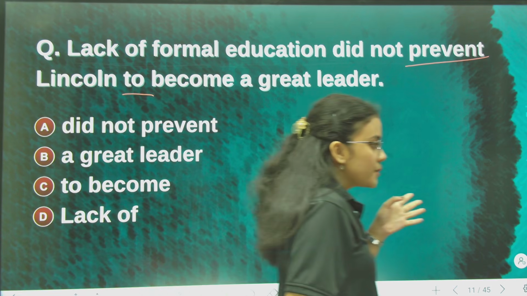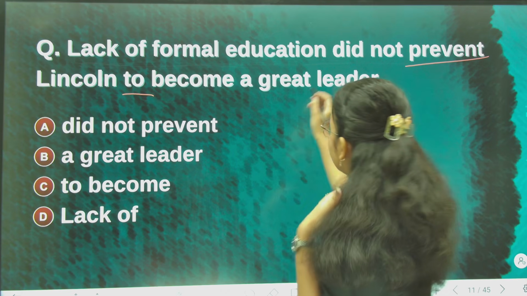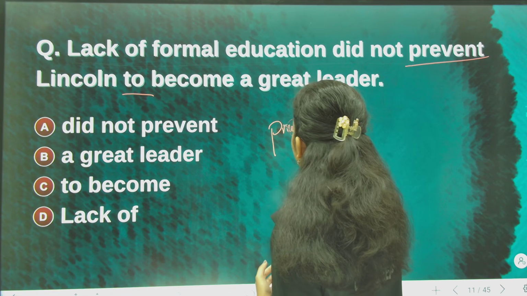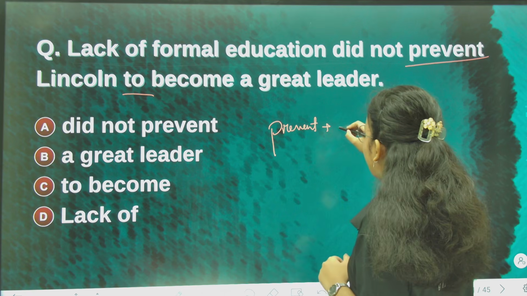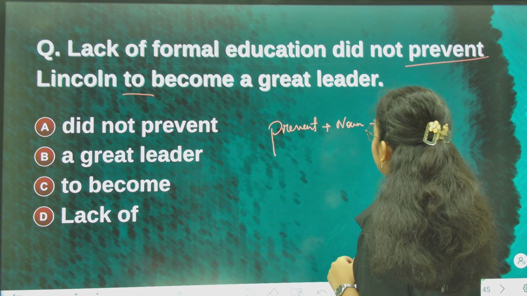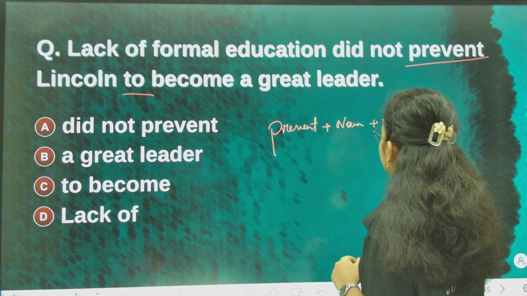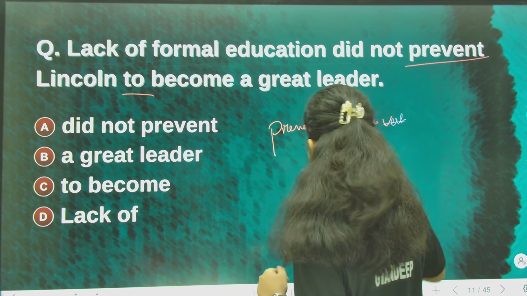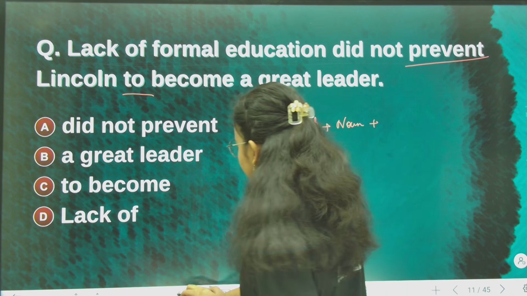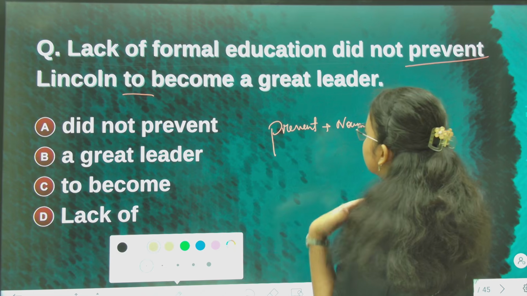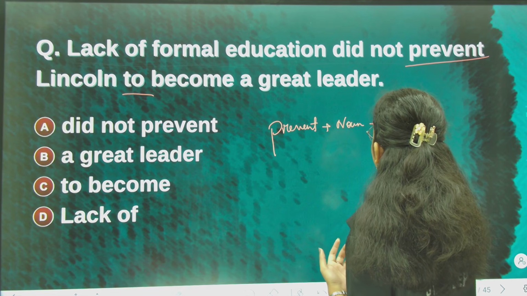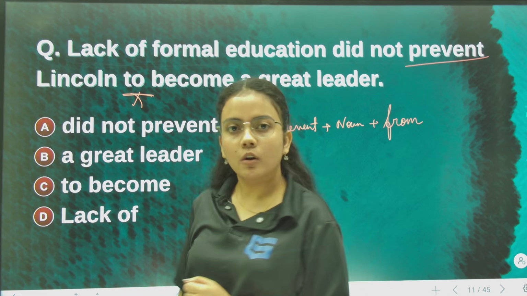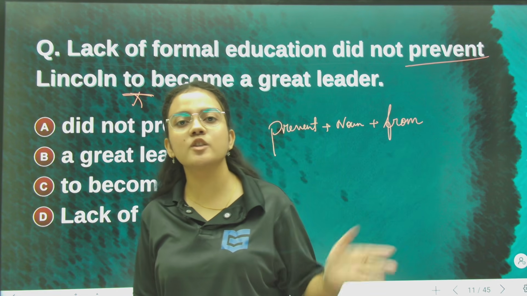The structure is like this: if the word prevent is there, then prevent plus a noun, and then from. After prevent, writing to is wrong. In English grammar it's always prevent from.